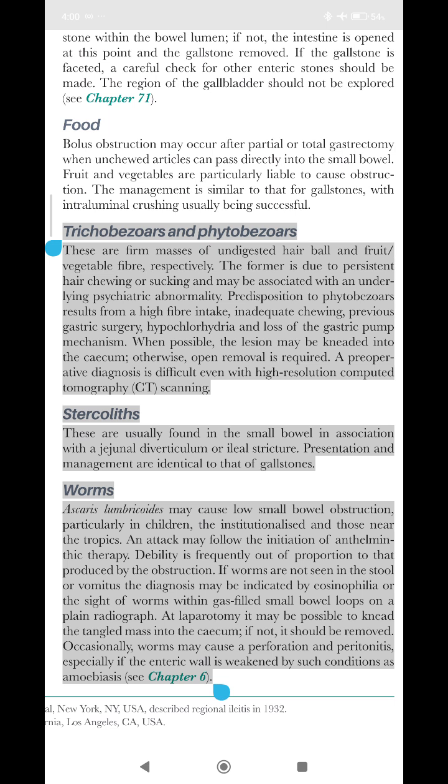If worms are not seen in the stool or vomitus, the diagnosis may be indicated by eosinophilia or the sight of worms within gas-filled small bowel loops on a plain radiograph. At laparotomy, it may be possible to knead the tangled mass into the cecum. If not, it should be removed. Occasionally, worms may cause a perforation and peritonitis, especially if the enteric wall is weakened by such conditions as amoebiasis. See Chapter 6.